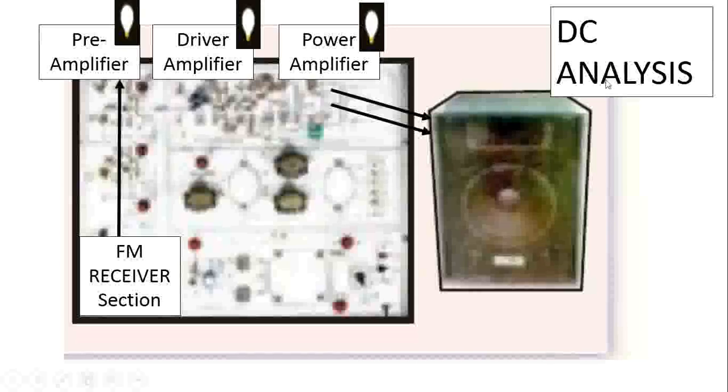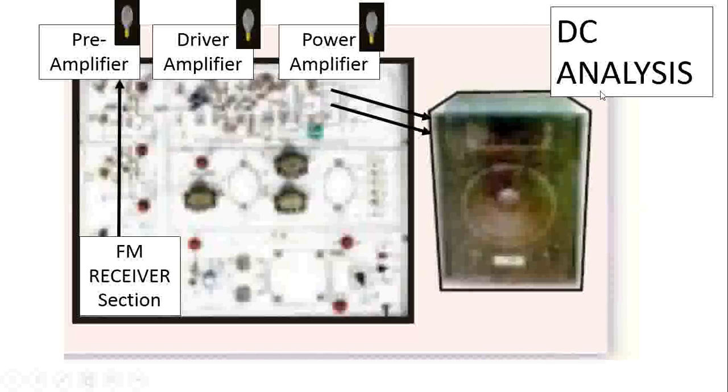So for this DC analysis, see this FM receiver section, preamplifier, driver amplifier, and power amplifier. Whatever supply voltages are generated from the power supply of the receiver circuitry, those DC voltages you have to measure at the collector and base of those discrete transistors which are used as part of the preamplifier, driver amplifier, and power amplifier.